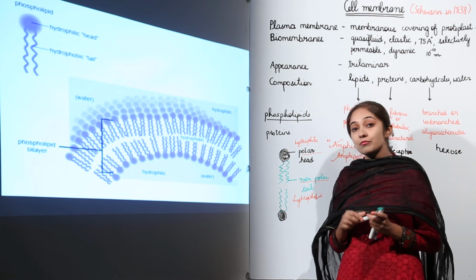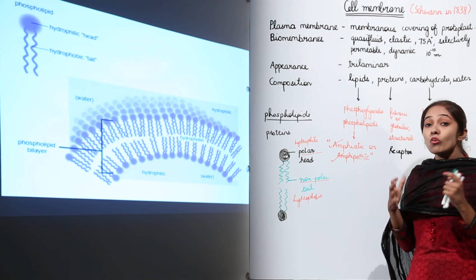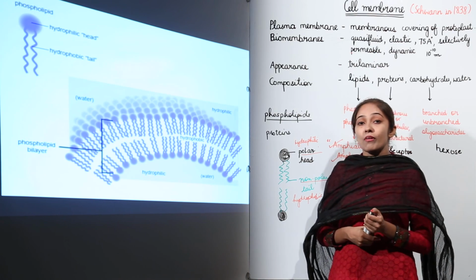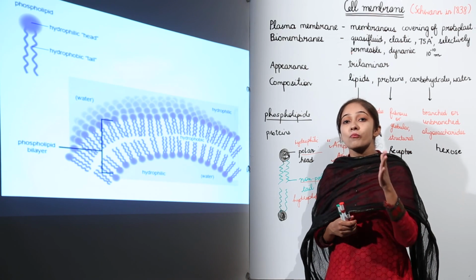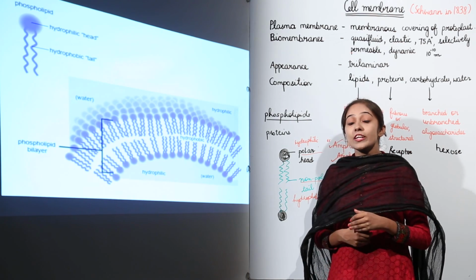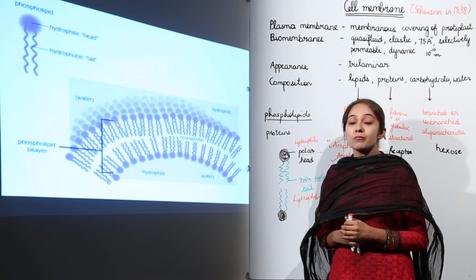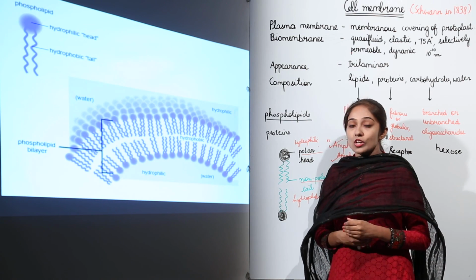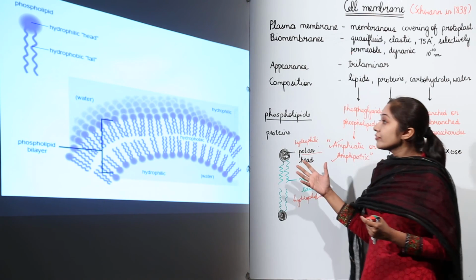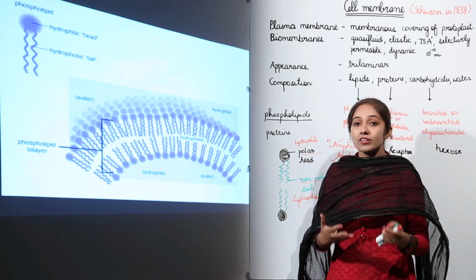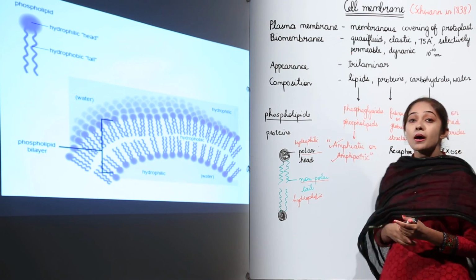Now we will discuss the models of the plasma membrane, and the most important model of the plasma membrane, the fluid mosaic model, is going to make the structure of the plasma membrane very clear to you. So let's proceed further and discuss the models which are there for plasma membranes.